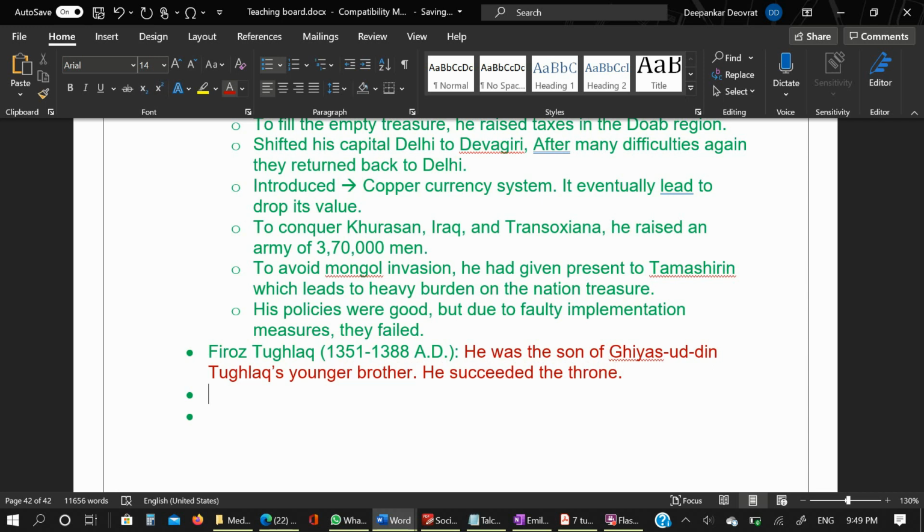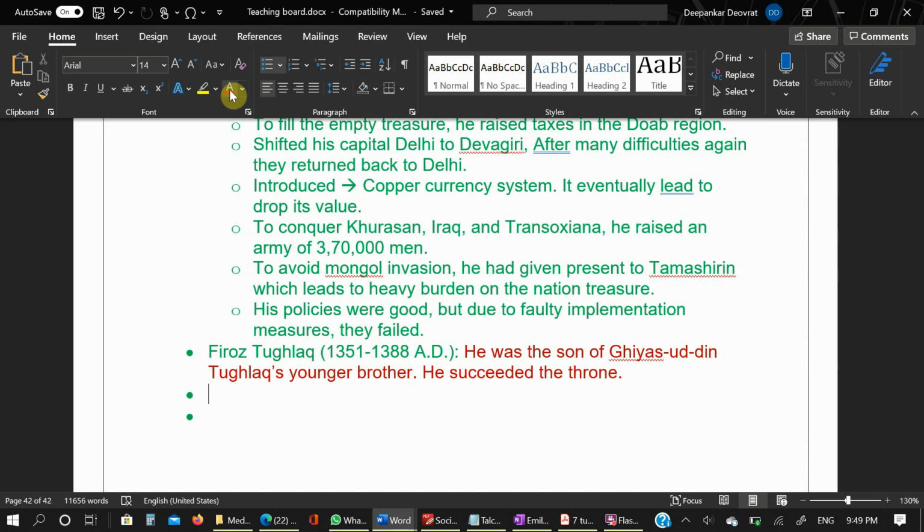Okay, so he also did some administrative reform. He withdrew all Taqavi, that is agricultural loans granted by Muhammad bin Tughlaq, and he raised the salary of revenue officers. So all the salaries of the revenue officers were increased, and he brought to an end all unlawful and unjust taxes, like too much tax on agriculture, or maybe some religious taxes.